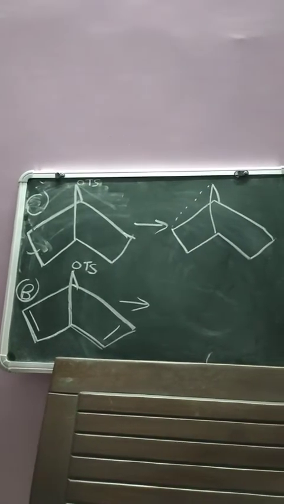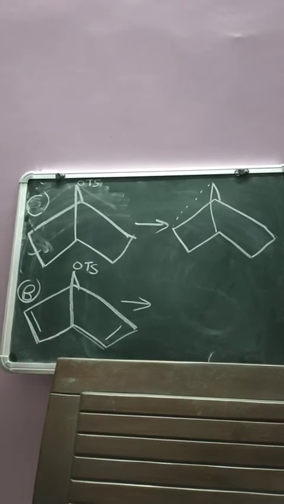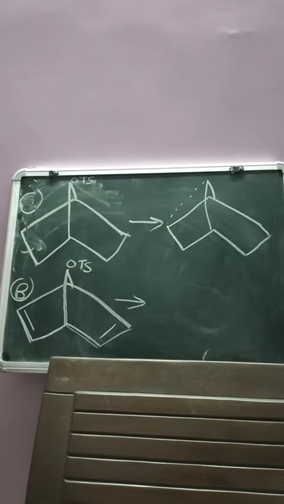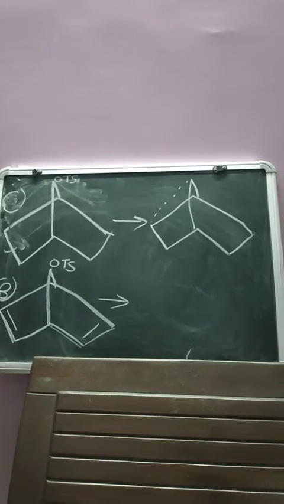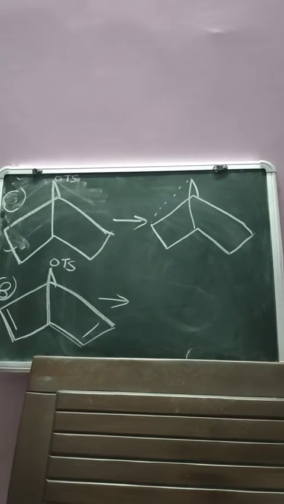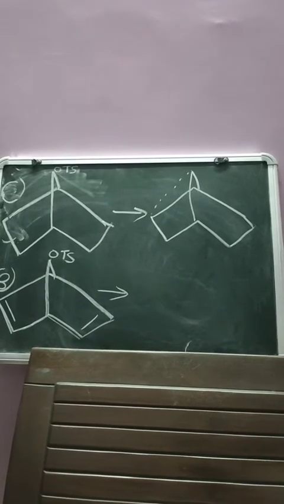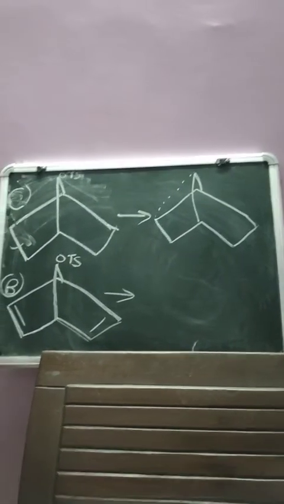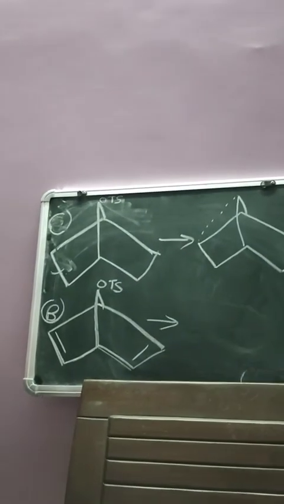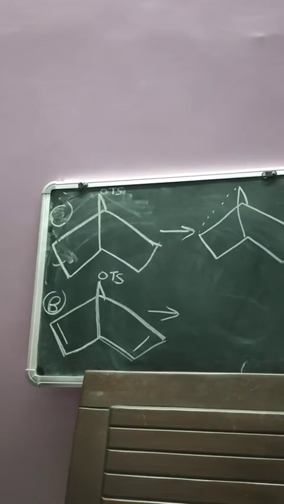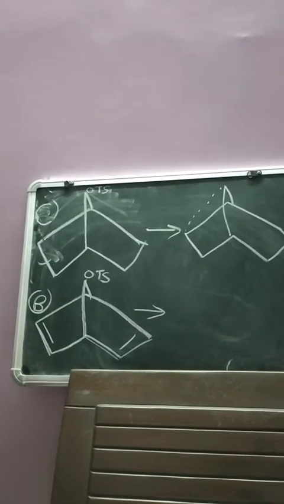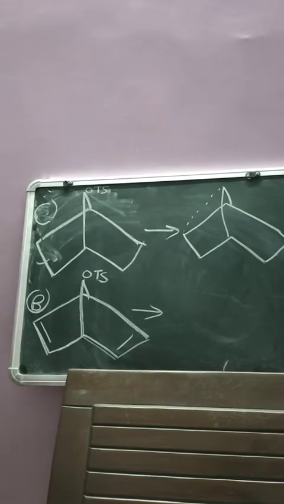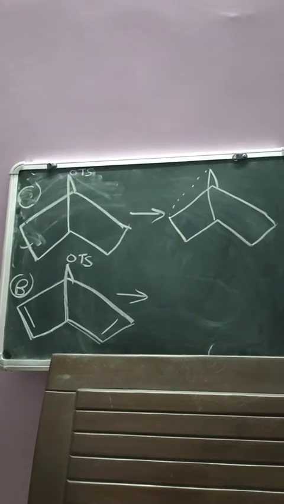So let's recall what we did in this lecture. We started with NGP. NGP means neighboring group participation, and this is also known as the anchimeric effect. What is the basic condition? The molecule should contain a leaving group as well as one nucleophile. In an NGP reaction, there are two steps.